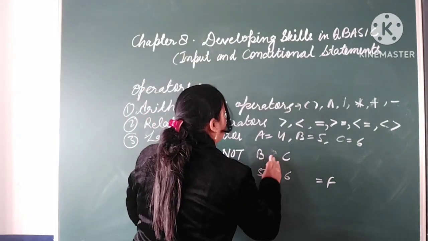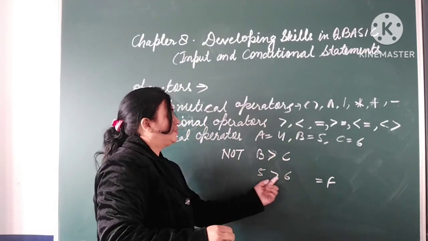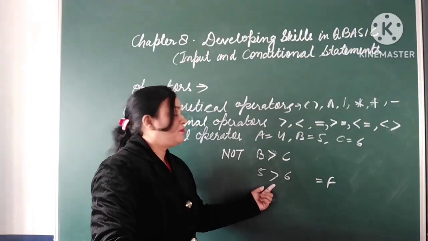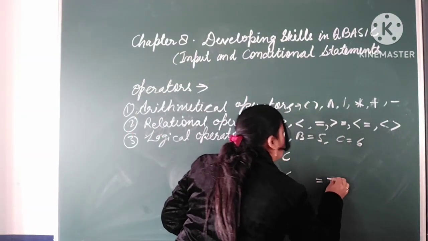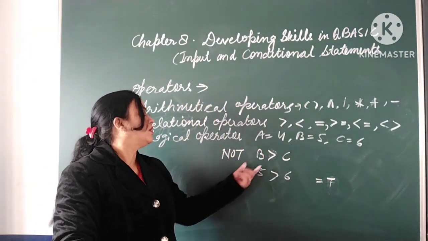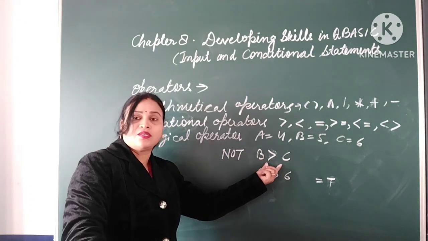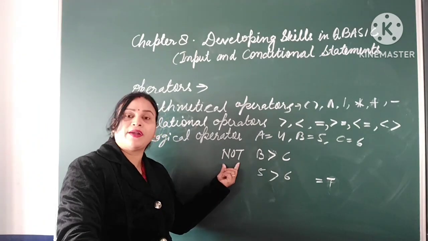If I write B is greater than C, the result is what? Here it is false, but after using NOT, the result becomes true. It inverts the result. The result of it is false and NOT makes it true. Understood?